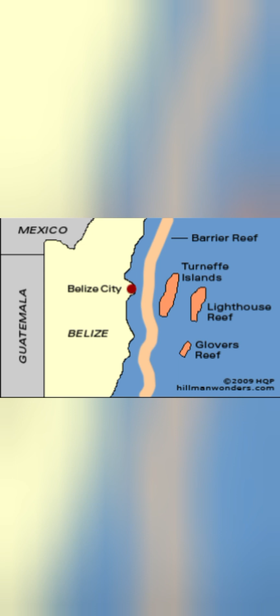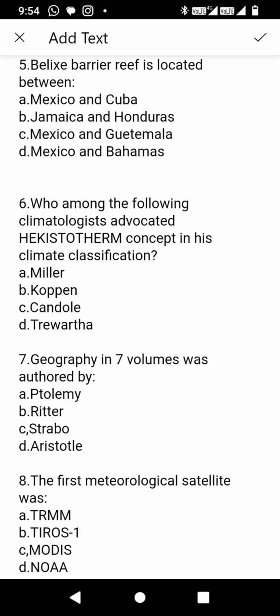It's the home of various endangered flora and fauna. Belize Barrier Reef basically lies between these countries, Mexico, Guatemala, Belize as well as Honduras, and it is lying within the Caribbean Sea. The sixth question is, who among the following climatologists have advocated Hekistotherm concept in his climate classification?